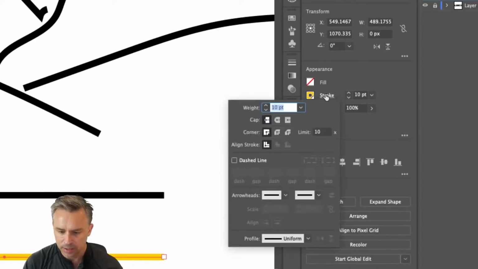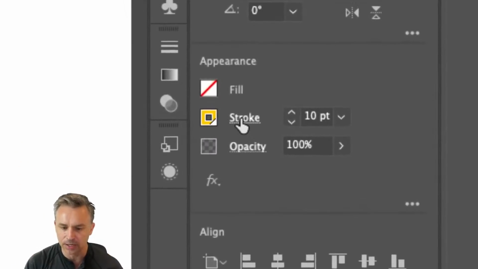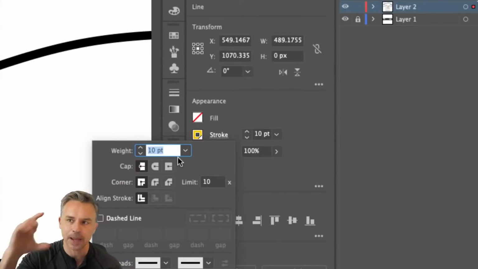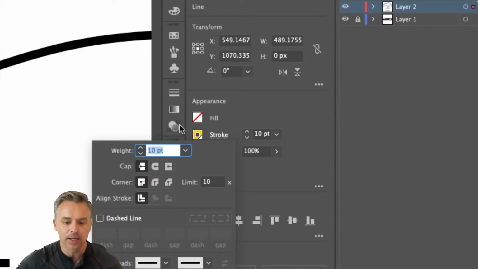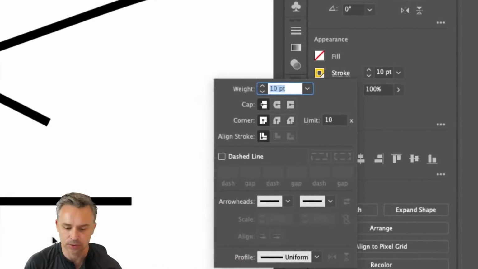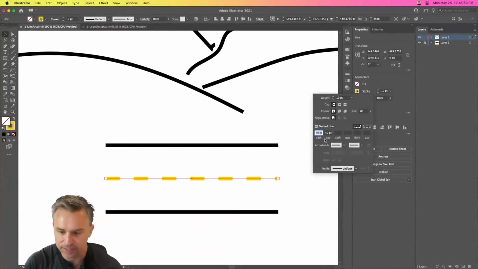We can go beyond that, because if we click on the underline right here, stroke, boom. Rather than opening up that stroke panel that I showed you earlier and having it float around and getting in the way, just click right there. Now we have access to that stroke. So for this line, we can make it a dashed line. Right, there it is. Sure enough, a dashed line.